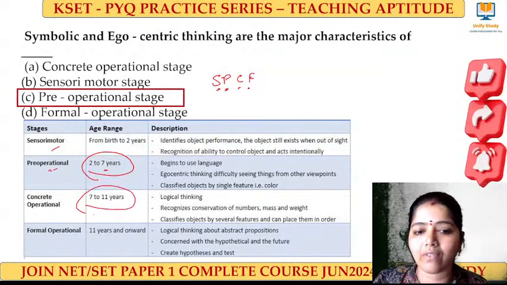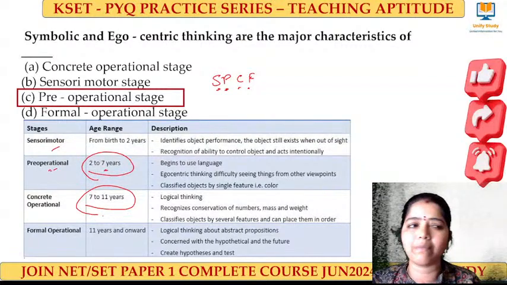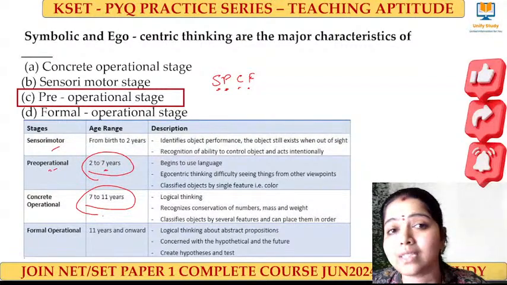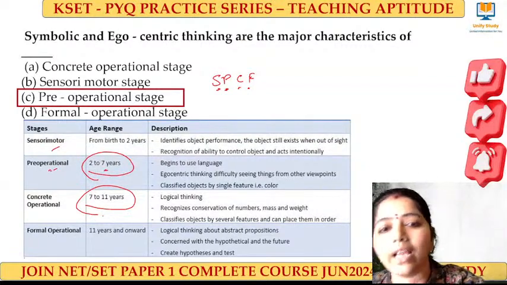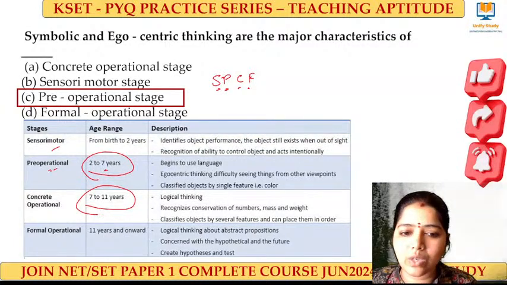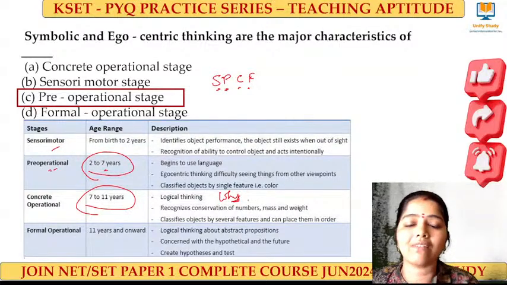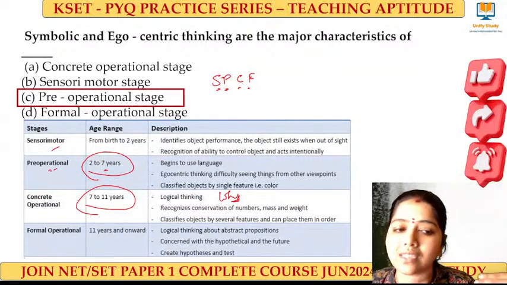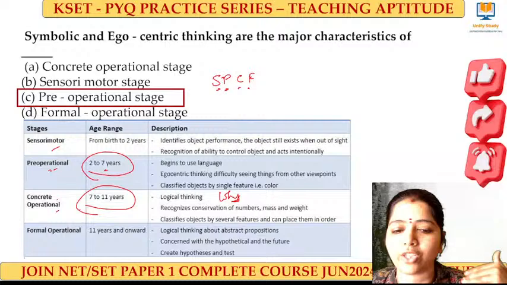But when it comes to 7 to 11 years, they'll slowly be able to understand why mother is saying no, why father is saying no. They'll be able to think about why they are saying it. That question why, that logical thinking, they will start to understand. That is the 7 to 11 concrete operational stage.